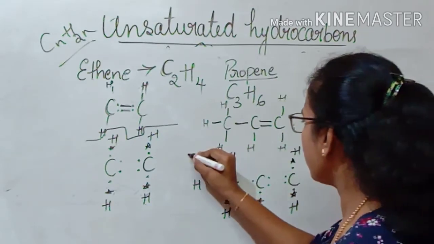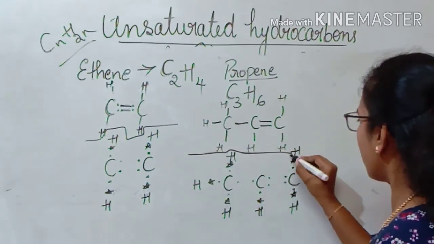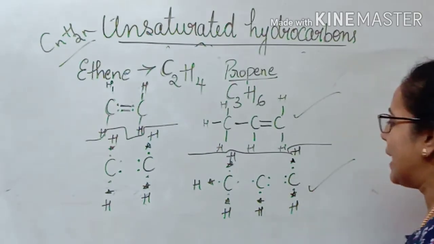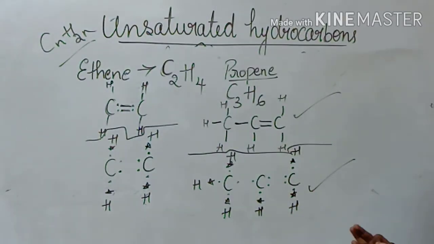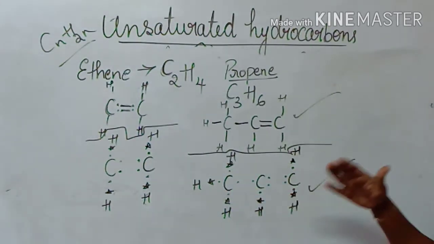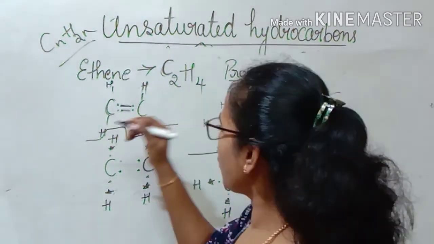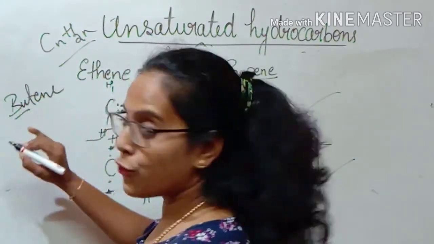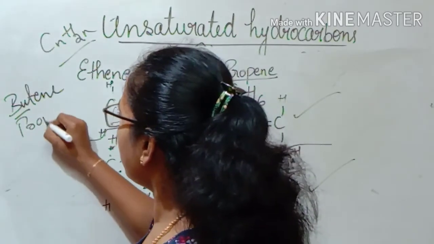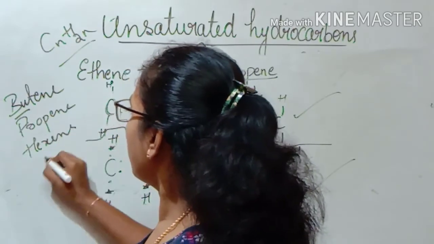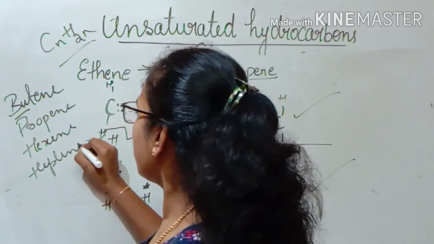If you look at this structural formula, it is the same. The electron dot structure is the same as the structural formula, but instead of writing the bonds, we are writing the dots, that is electronic dots. So this is how we write the electron dot structure. Ethene and propene I have taught you. You can write the next member of the alkenes, that is butene. The next member is but, where n is equal to 4. Then the 5th member is pent, and then we can write hexene, heptene and so on.